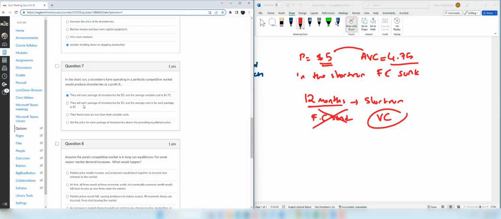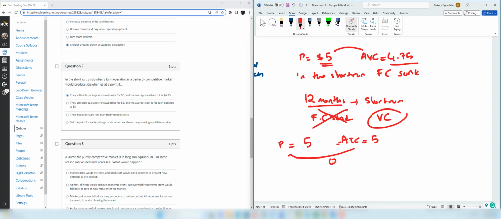Let's look at the other options. They sell each package of strawberries for $5. Price is $5. And total cost is $5. So you are making a zero economic profit. Their fixed costs are less than their variable costs. We need to know the price to make a decision whether you are making a profit or not.